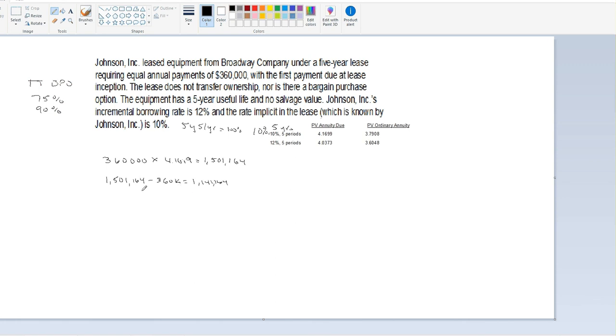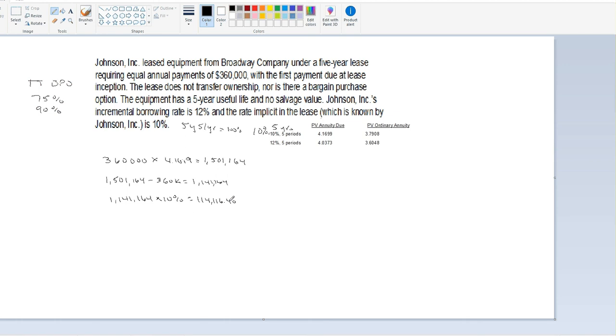So then from there, what we can do is take the $1,141,164, and then we basically take 10% of this, right? Because that's the interest rate that we're using, and that's going to give me $114,116.40. Okay, so the very first year of interest that I'm going to incur at December 31st of the first year of '01, I should say, is going to be $114,116.40.